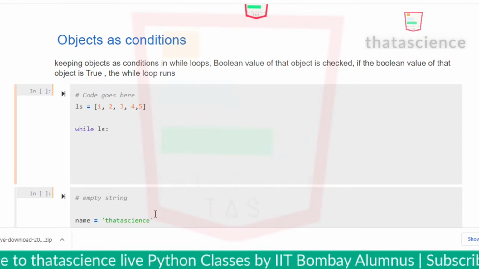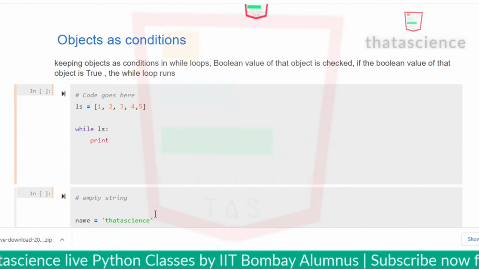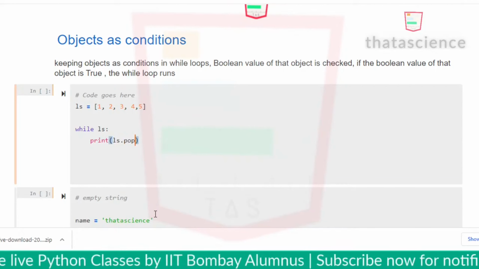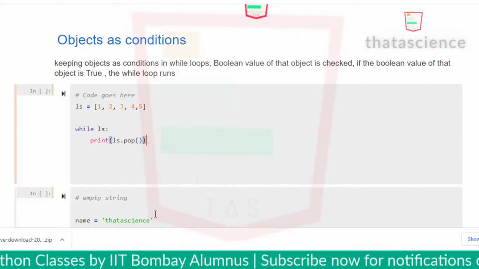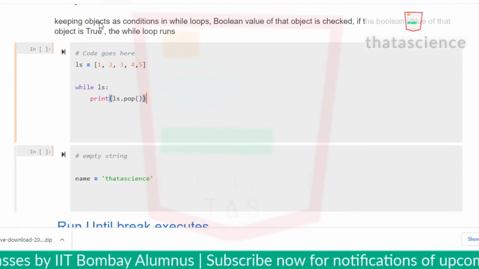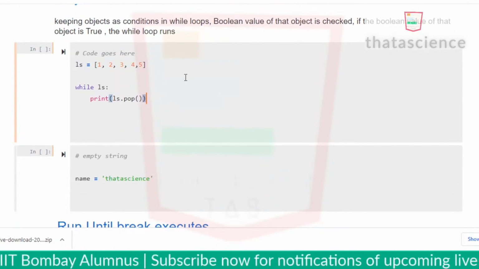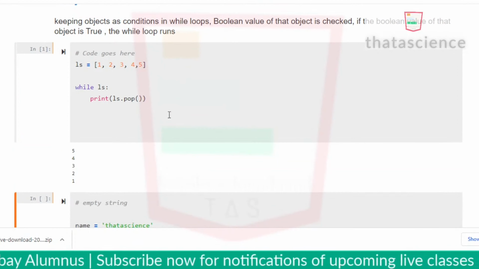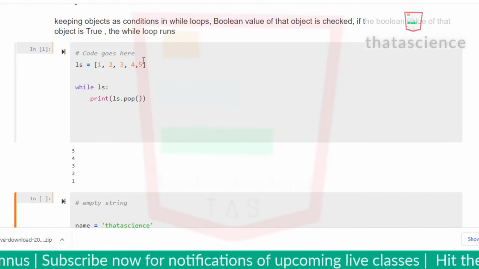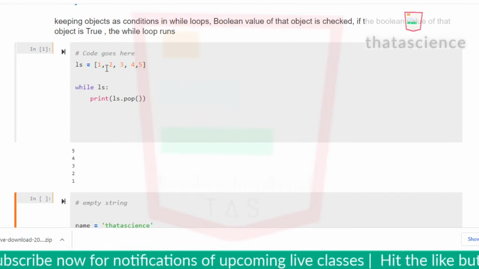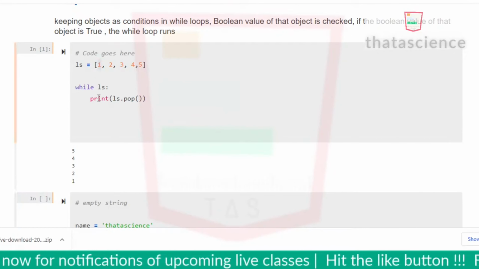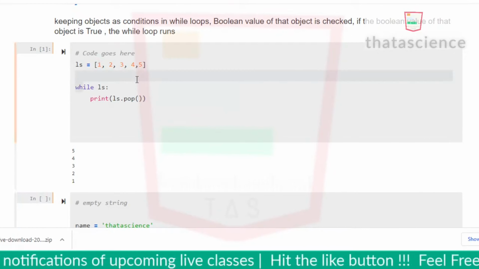Right. So let's keep removing elements from this list with ls.pop, and let's see how many values and iterations we get. 5 4 3 2 1. It keeps popping the last element until it reaches the first element. At that point, the list becomes empty.